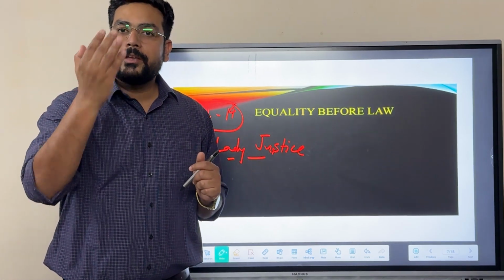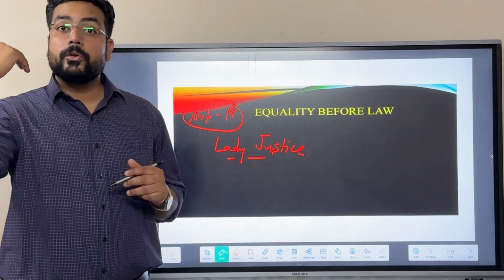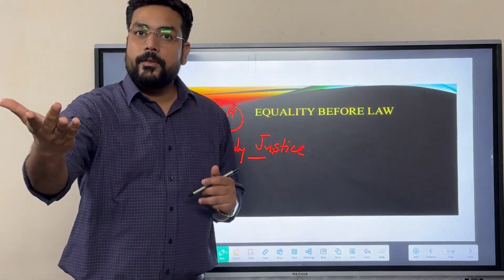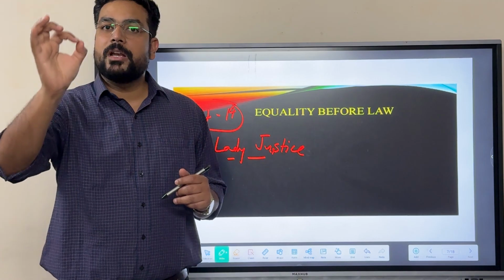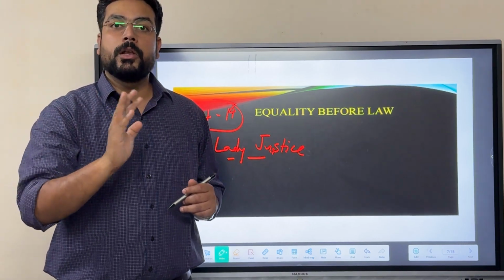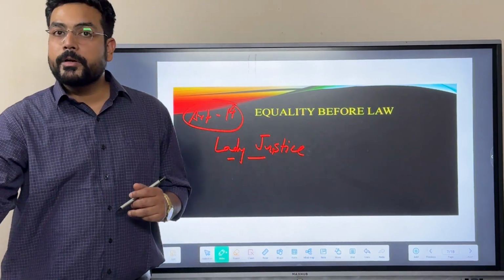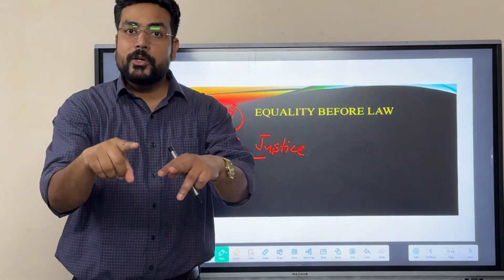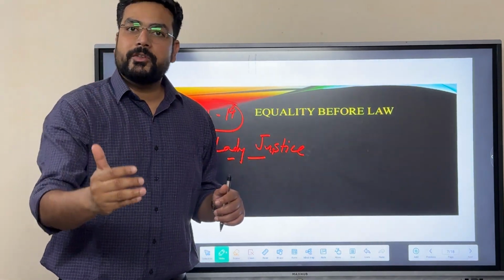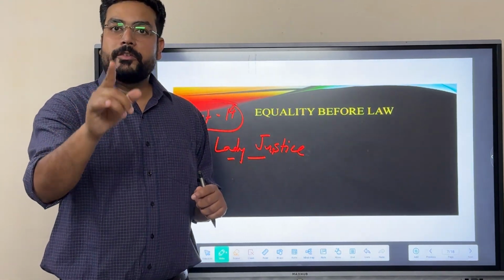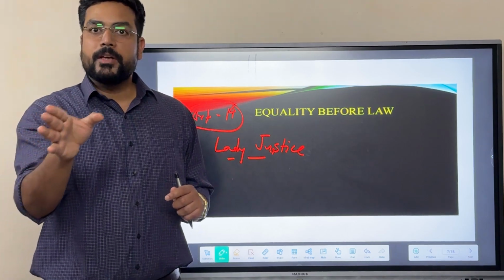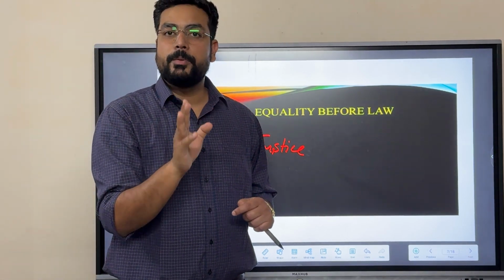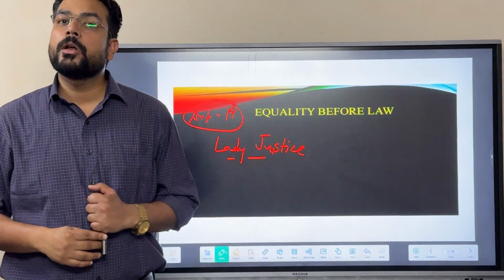Irrespective of your caste, your class, your value in the society, each and every person shall be declared equal before the law. Suppose there is a poor person or a rich person, both are moving towards the court in order to get justice. In both conditions, justice shall be served equally. There shall not be any kind of discrimination with these people. That's called equality before law.